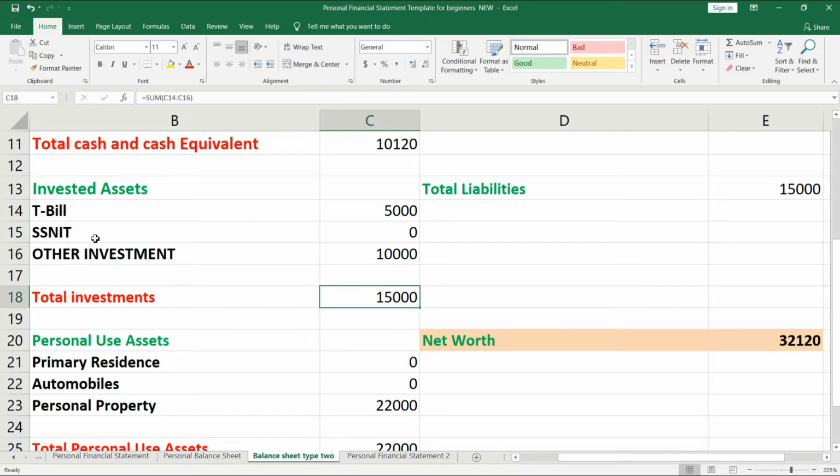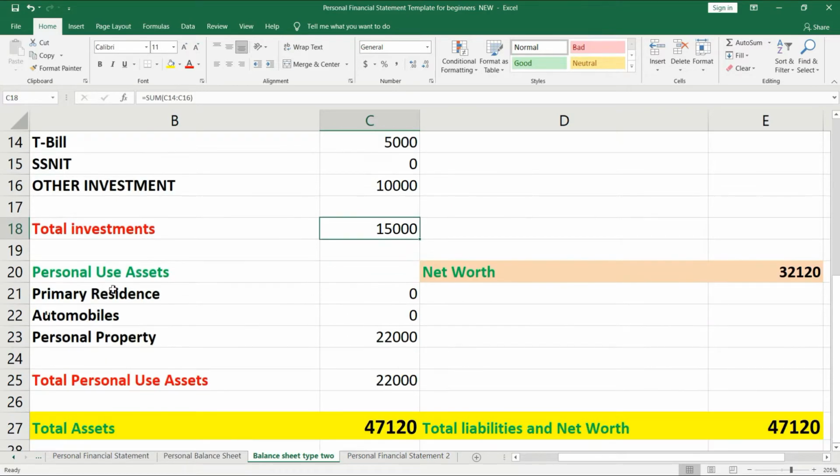Okay, now we have personal use assets. This has to do with if you own a house, or some vehicles, some cars, and other properties. This is where you put it. Now if you own a house, someone may ask, how do I know the cost of the house? Let's say if you build the house today, then the amount you spend in building the house is the cost of the house.